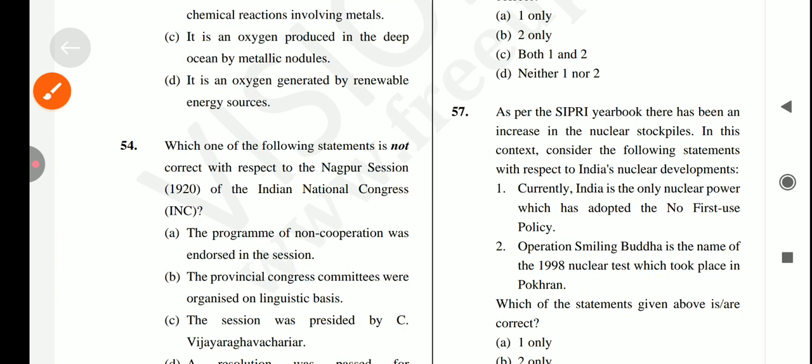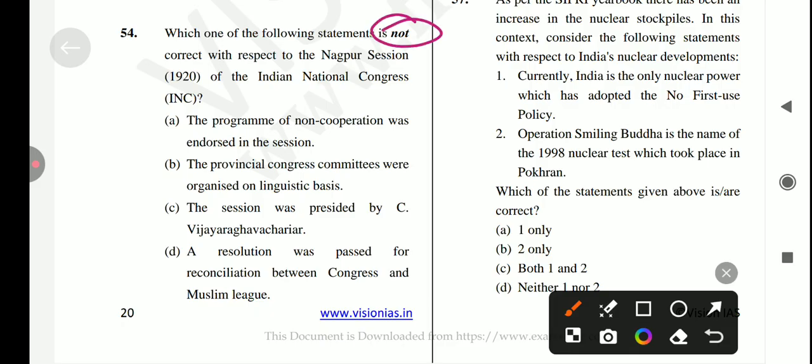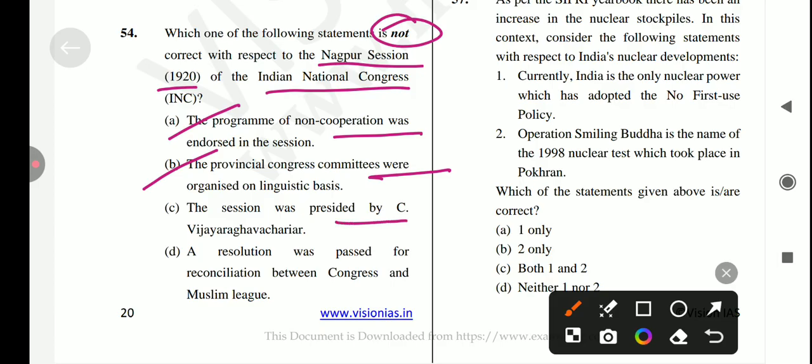Let's come to the next question, which is: which of the following statements is not correct with respect to the Nagpur session 1920 of the Indian National Congress, which is INC? So the first statement is, the program of non-cooperation was endorsed in the session. It's a correct statement. Next is, the Provincial Congress Committees were organized on linguistic basis. Yes, it's also a correct statement. Next is, the session was presided over by C. Vijayaraghavachariar. Yes, it's also a correct statement.